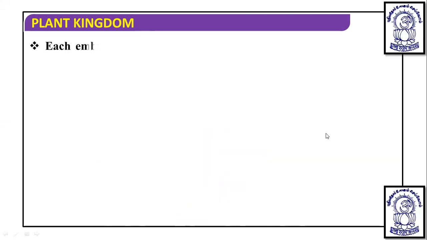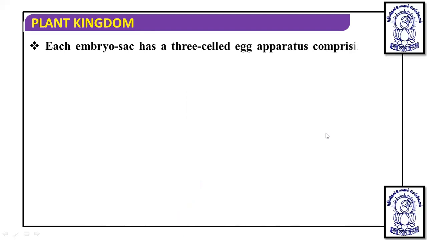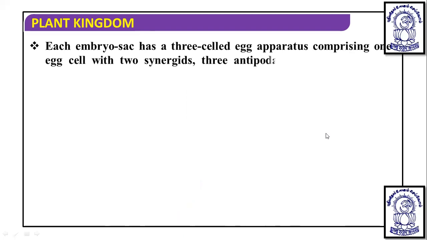Apart from this, each embryo sac has a 3-celled egg apparatus. An egg apparatus consists of an egg cell with two synergids. So two synergids and the egg cell combined form the egg apparatus.